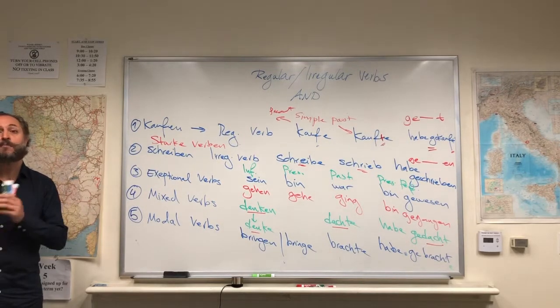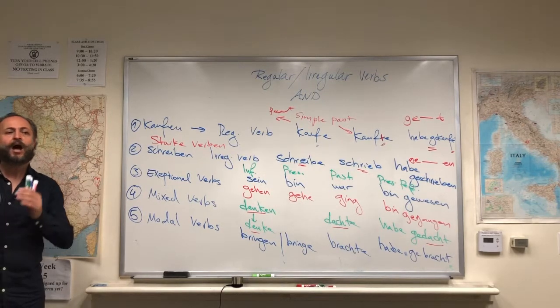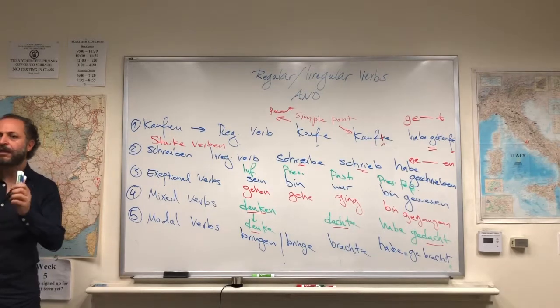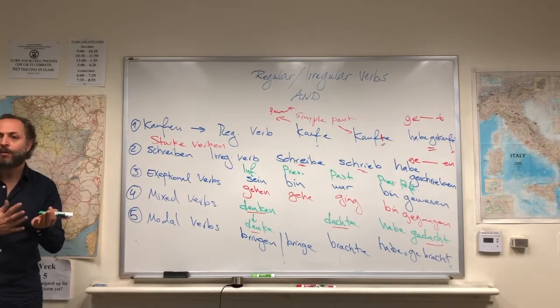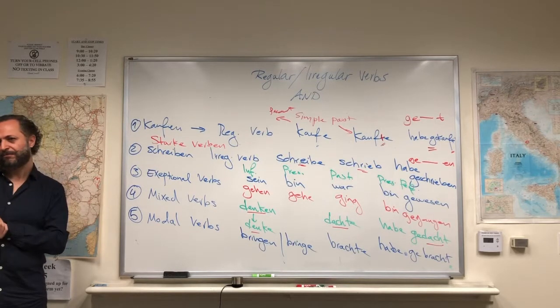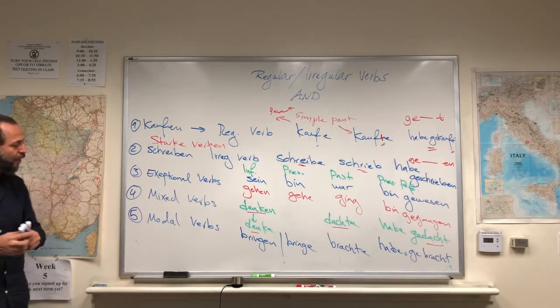Or if I want to say, I must go, ich muss gehen. Or when I want to say, I should go, ich soll gehen. Or when I want to say, I may go, ich darf gehen. Right? Or if I want to say, I can go, ich kann gehen. These are the modal verbs.